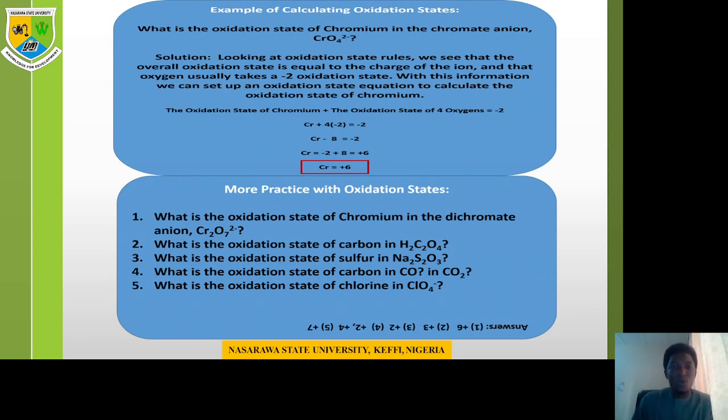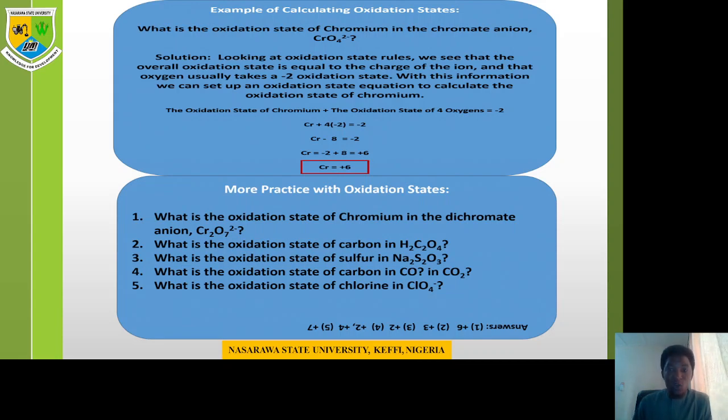Now, for example, what is the oxidation state of chromium in the chromate anion? For the solution, looking at the oxidation state rules, we see that the overall oxidation state is equal to the charge of the ion, and that oxygen usually takes -2. With this information, we can set up an oxidation state equation to calculate the oxidation state of chromium.